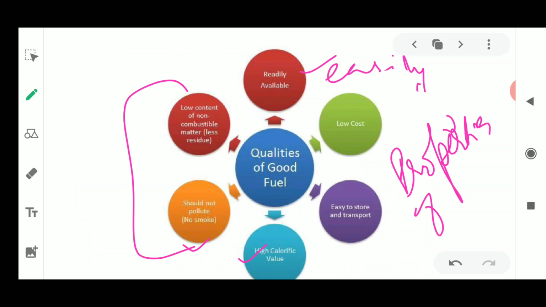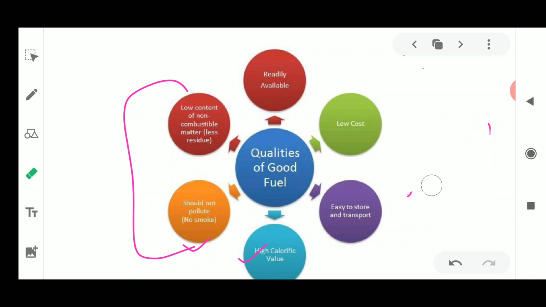Now we have seen the good qualities of fuel. If we are talking about fossil fuels, or the conventional sources of energy, are these good fuels? Some of them are good, but some are not. If we burn coal, it leaves ash, meaning a large amount of residue, so it is not a good fuel.